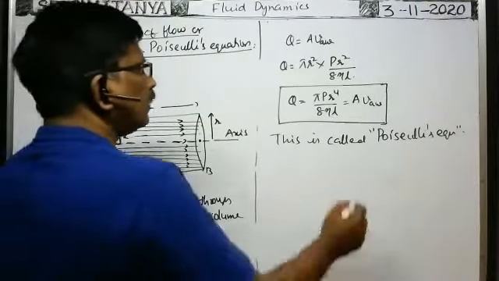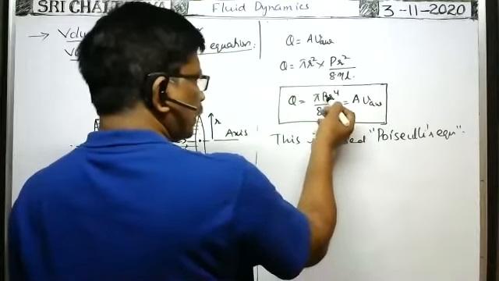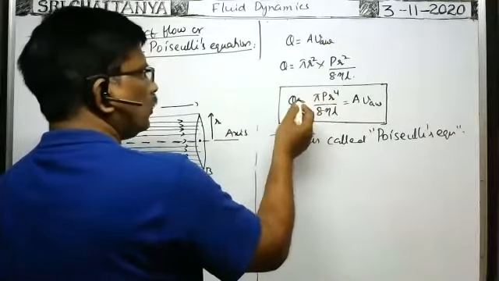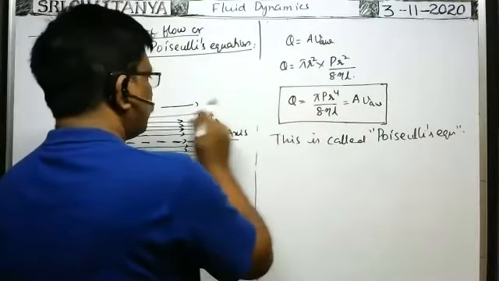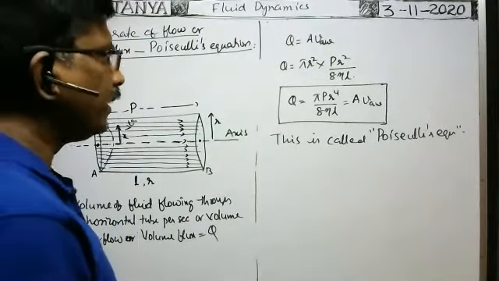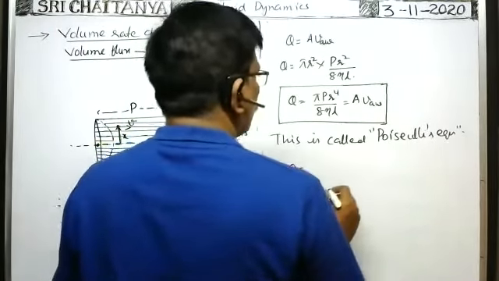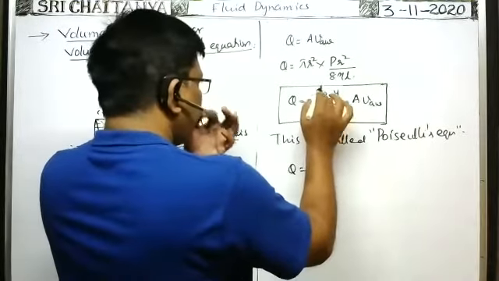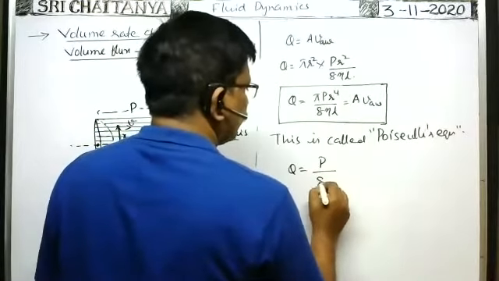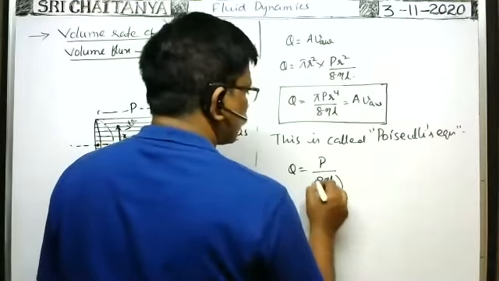Okay, so here, as you already know, eta is the coefficient of viscosity, L is the length of the tube, P is the pressure difference across the tube, and r is the radius of the tube. So the volume rate of flow of the fluid through the horizontal tube is equal to pi P r to the power of 4 by 8 eta L. From this, the volume rate of flow Q is equal to P in the numerator, and remaining terms you write in the denominator, then you get 8 eta L by pi r to the power of 4.